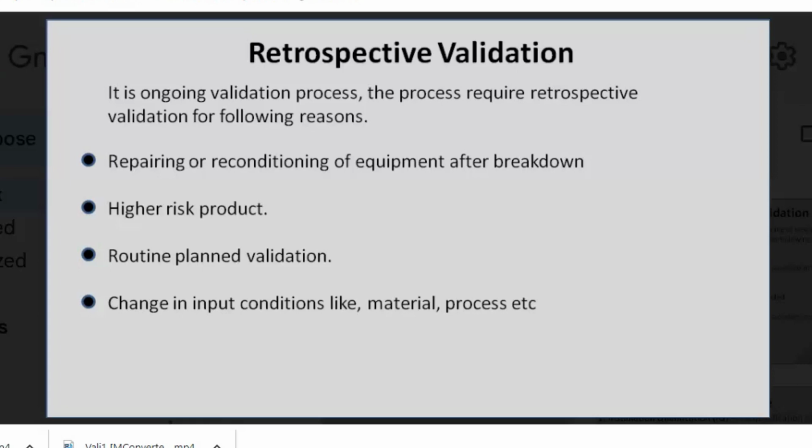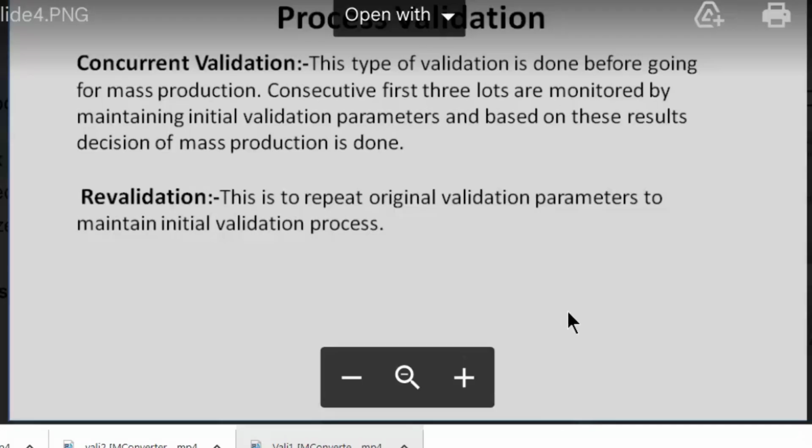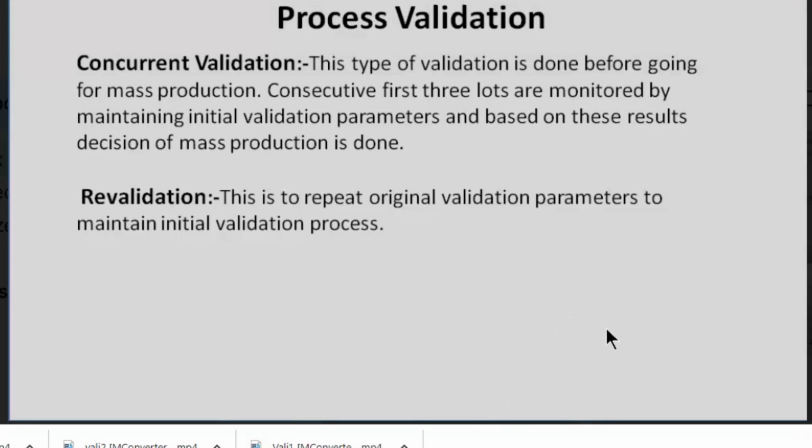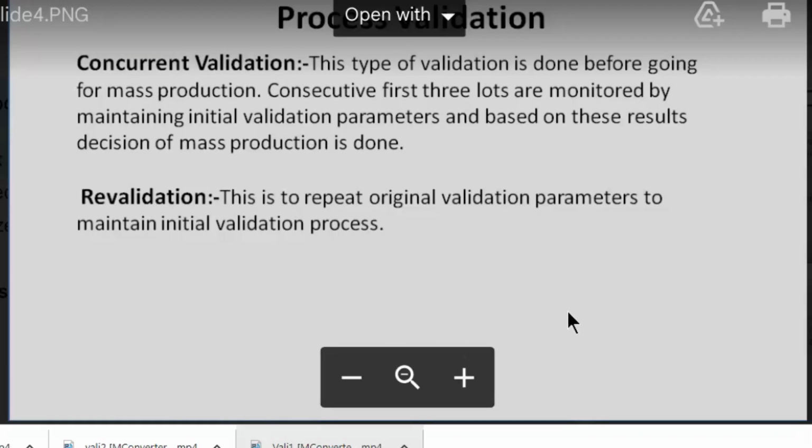Then the third one is concurrent validation. This type of validation is done before going for mass production. Consecutive first three lots are monitored by maintaining the initial validation parameters, and based on this result, the decision of mass production is made. So if you are going for mass production, concurrent validation is required. You have to do three consecutive lots for the validation parameters applicable for the machine, and if these lots are acceptable, only then can you go for mass production.